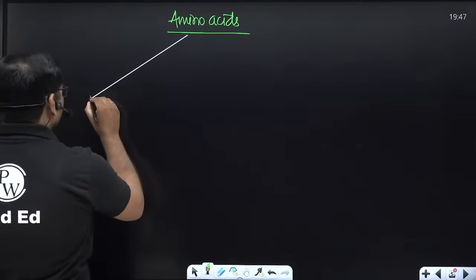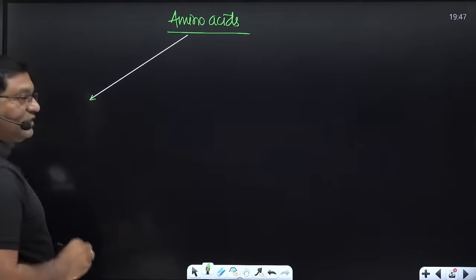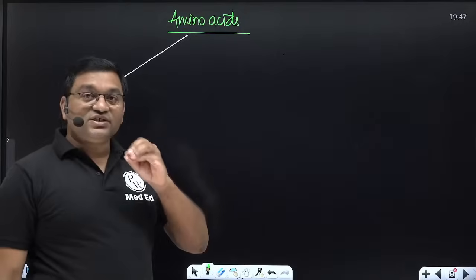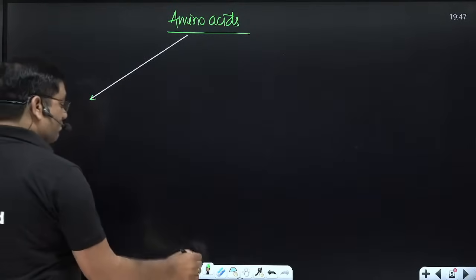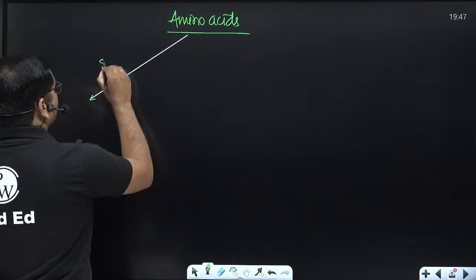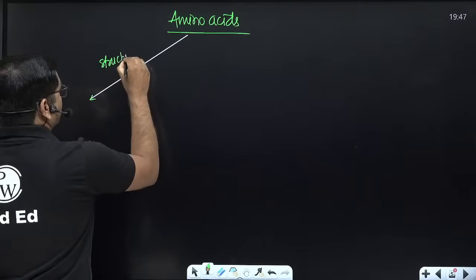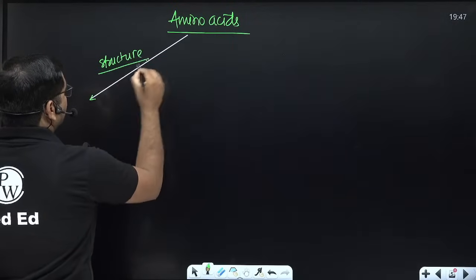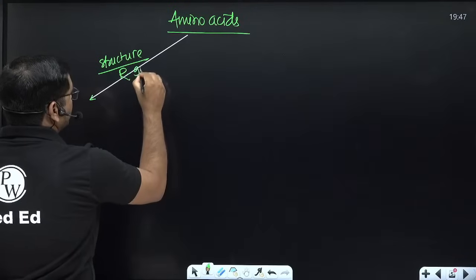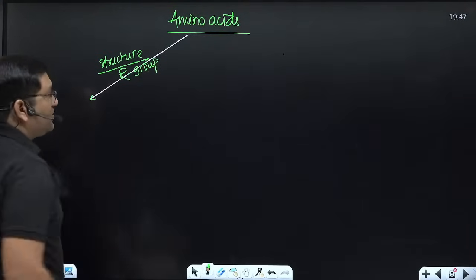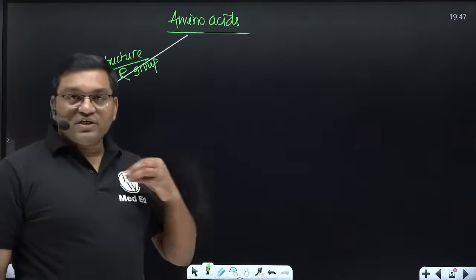First one is based on their structure, based on their distinctive R group. They are classified on the basis of their structure, based on their distinctive R group.